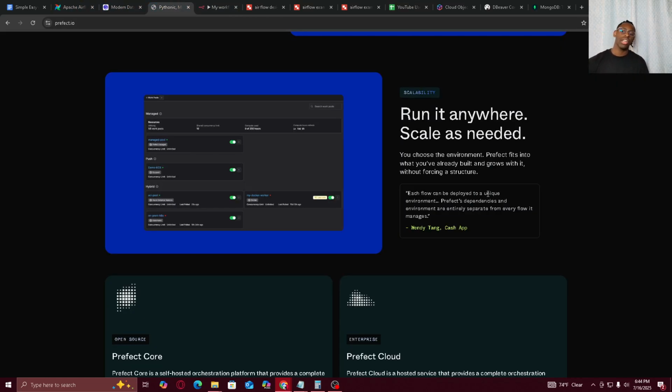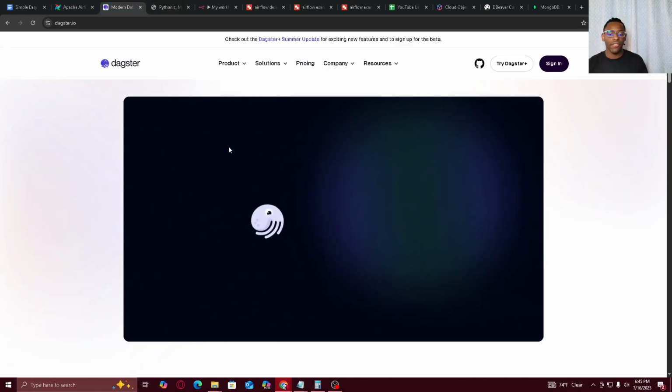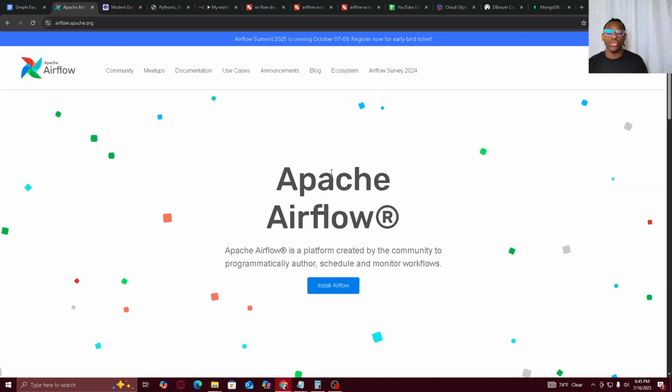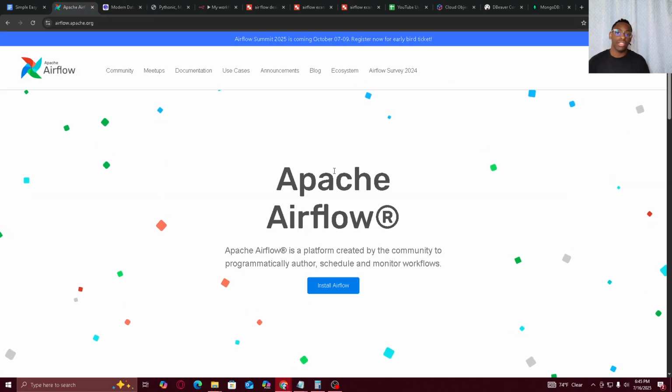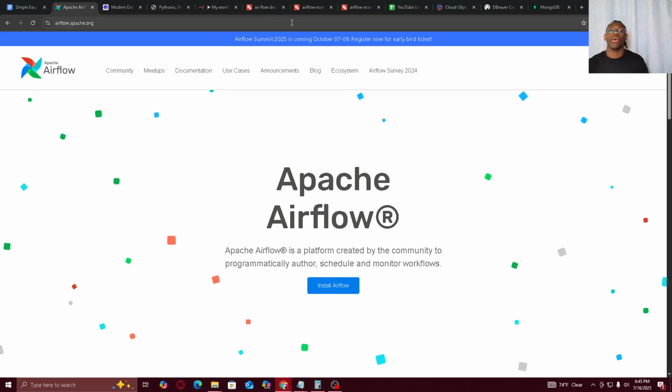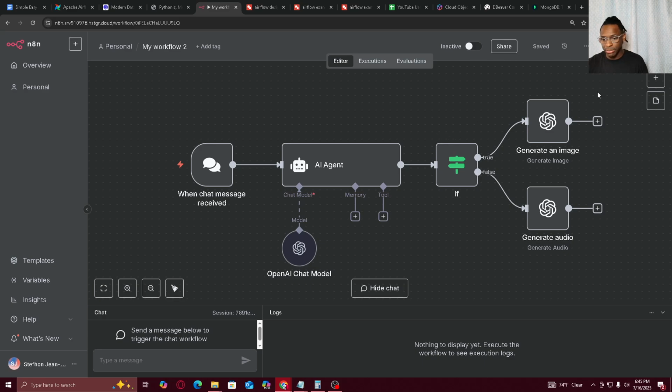I highly suggest learning just the basic idea of how these automation tools work, because they're very popular and very useful if you have a lot of data and a lot of different processes going on in your company, and if you want more control of your system. Because n8n is limited in what it can do, but it can do quite a bit. It's limited if anything super new comes out, or if you're doing something very particular that no one else is doing, that n8n doesn't even know about. If it's not aware of what you're doing, it probably doesn't have it in its system.